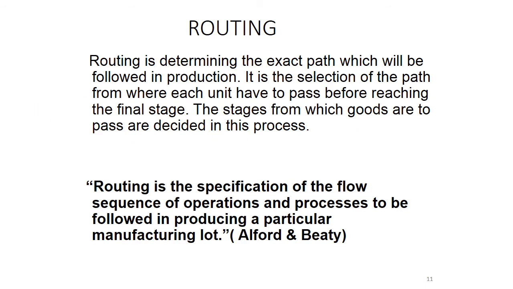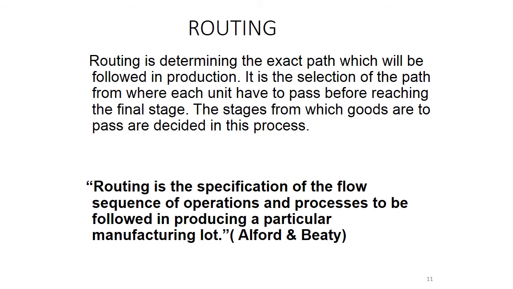Next is routing. Routing means deciding the path, or we can say the sequence of operations. So routing is determining the exact path which will be followed in production. It is the selection of the path through which each unit has to pass before reaching the final stage.